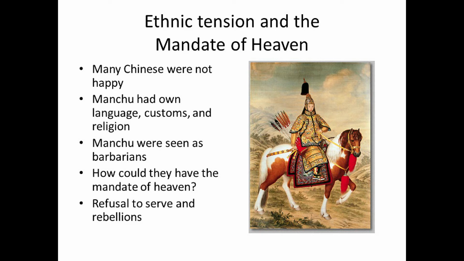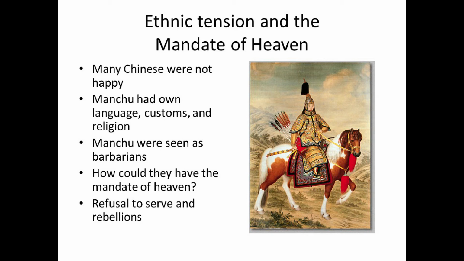So this led many officials, many elite people, to refuse to serve in the Qing government. They said, we will not serve you barbarians. Our loyalty is to the Ming. Even more important, even more dangerous in a sense, some people rose up in rebellion. And the Qing dynasty were constantly facing rebellions by people who were pro-Ming, who wanted to restore the Ming. This is not a recipe for stability or order, right?